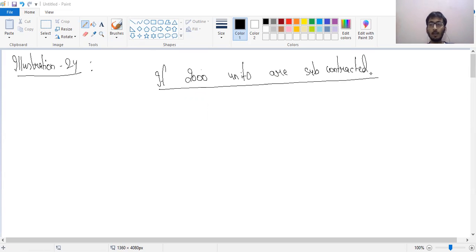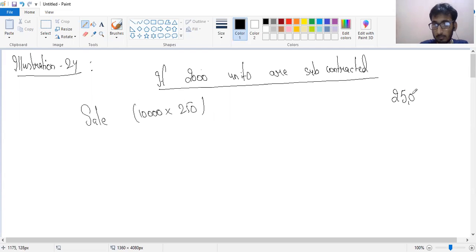What would be my sale value? My sale value would be 10,000 multiplied by 250, so it would be 25 lakh. Other than that, the material cost. Material cost is given as 12 lakh. Now, if I subcontract it, I do not need any kind of material because I just need to purchase it from outside. So it will still be 12 lakh.